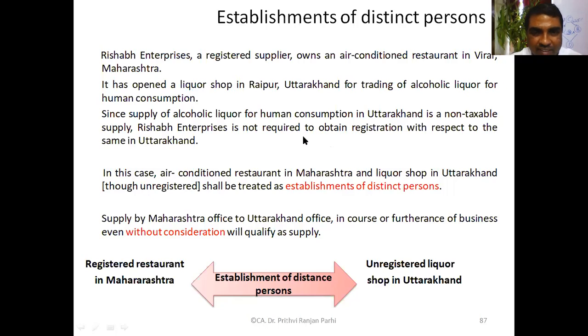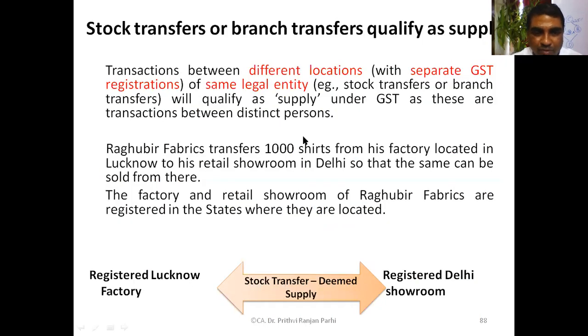Now we'll extend that example. Let us say one more situation like this. Here there are transactions between two different locations. There are two separate GST registrations, but the legal entity is the same.